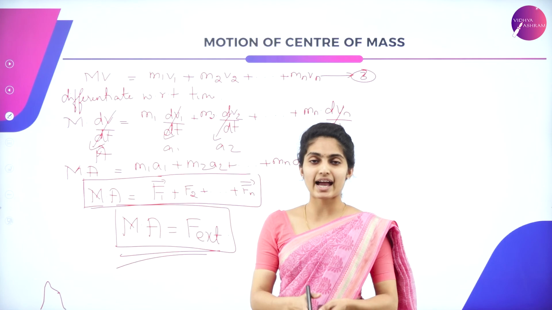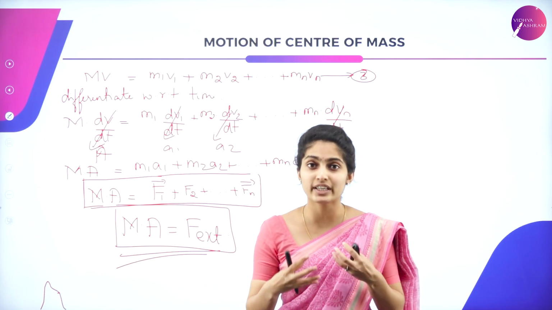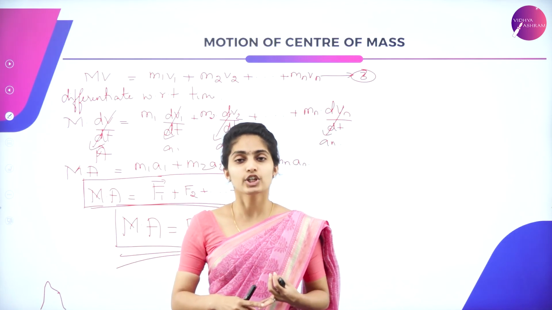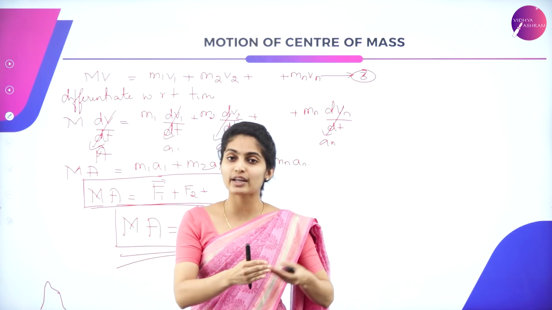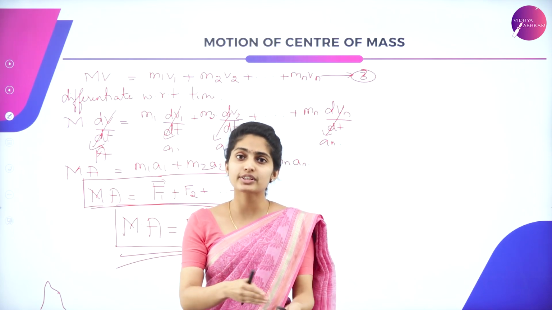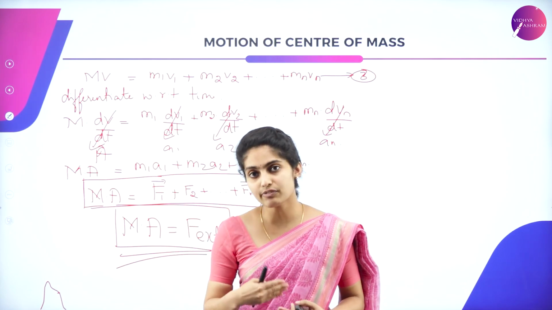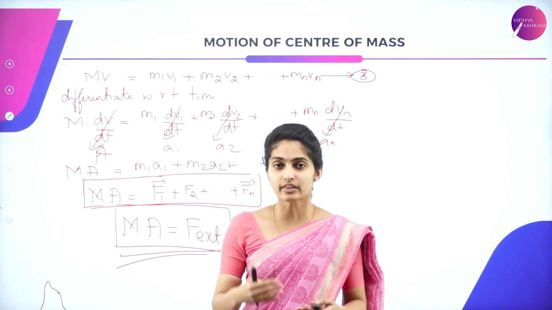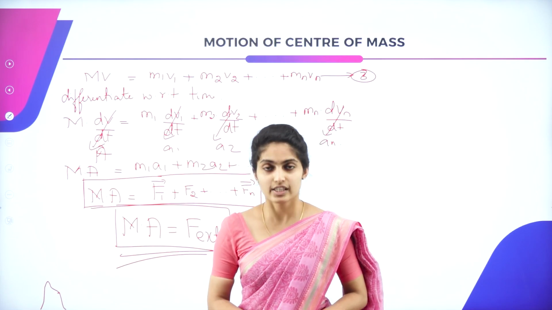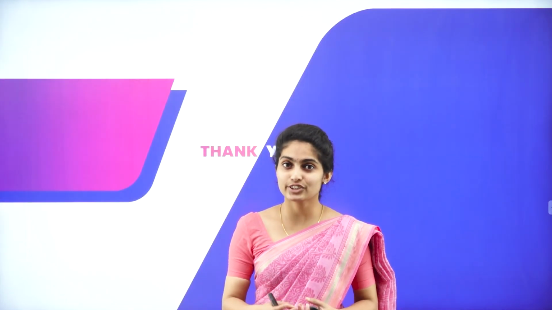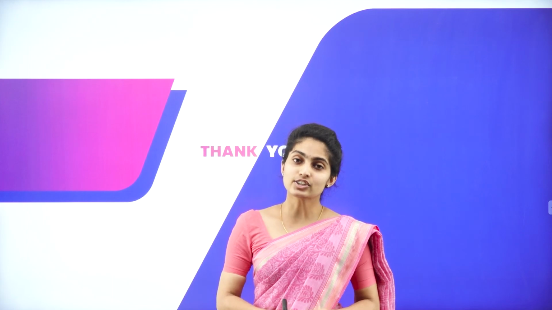In today's class, we discussed the rigid body and the types of motion its particles undergo, that is translational motion and rotational motion. We studied what exactly translational motion and rotational motion are, and how the motions are distinguished. Then we went to the center of mass, checked the equation of center of mass, and studied the motion of center of mass. We have covered the introductory part of chapter 7, system of particles and rotational motion. Let us meet in the next session.